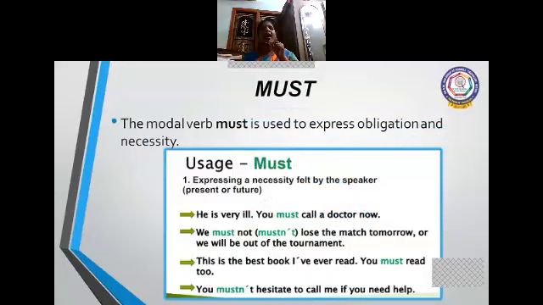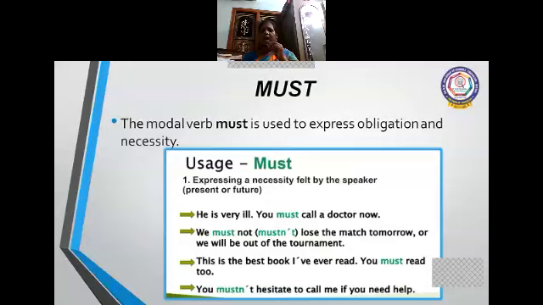Okay, the last of the modals, must. The modal verb must is used to express obligation and necessity. Usage: expressing a necessity felt by the speaker in the present or future. He is very ill. You must call a doctor now. So it is a necessity. There is no other option.